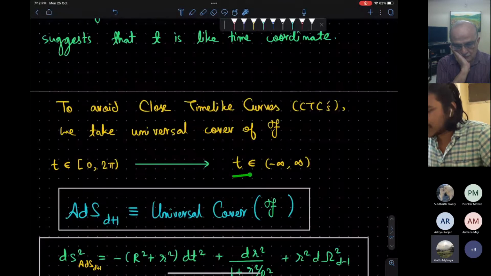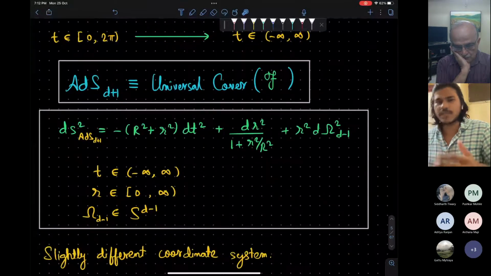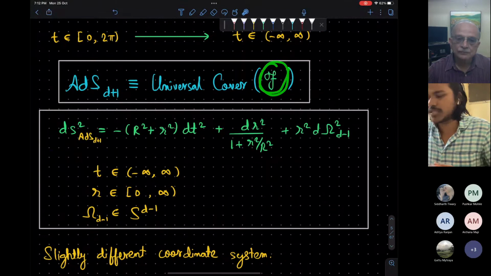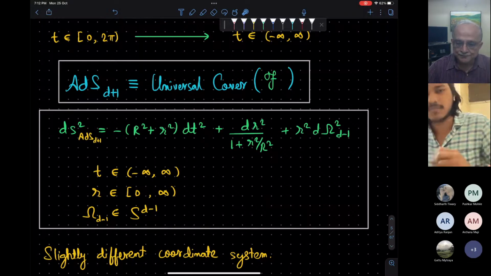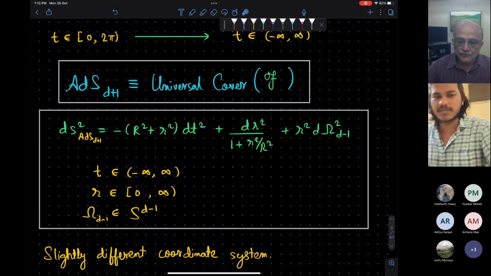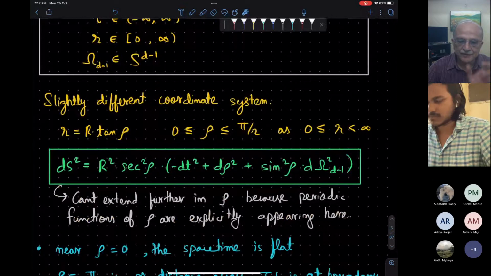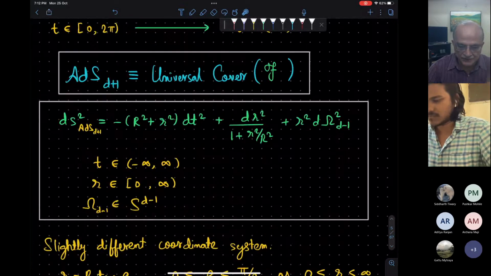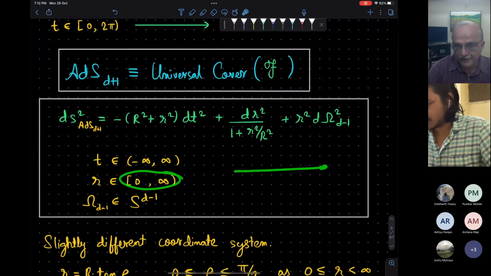When you extend t from minus infinity to plus infinity, then you are working with the universal cover of this original surface. So AdS space is defined as a universal cover, where we extend the t coordinate to run from minus infinity to plus infinity. The real axis is the cover of a finite interval.